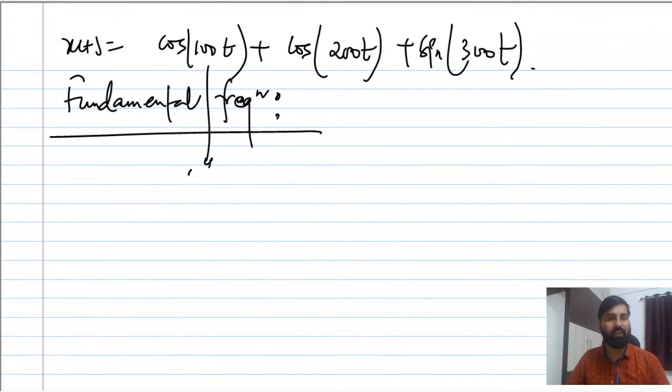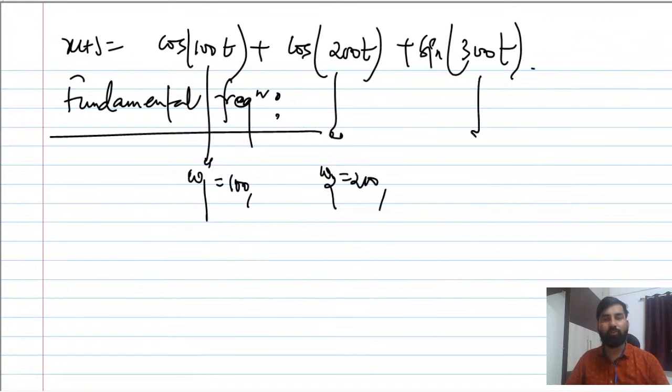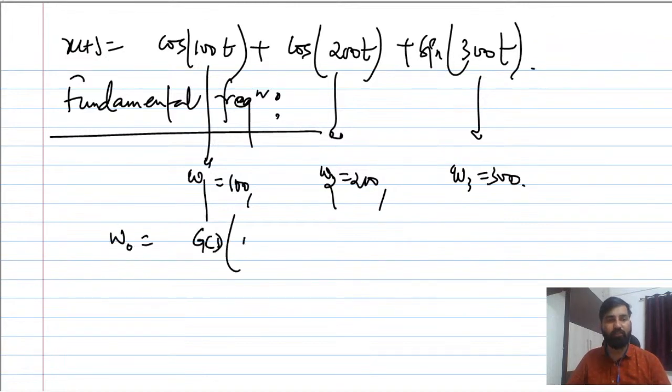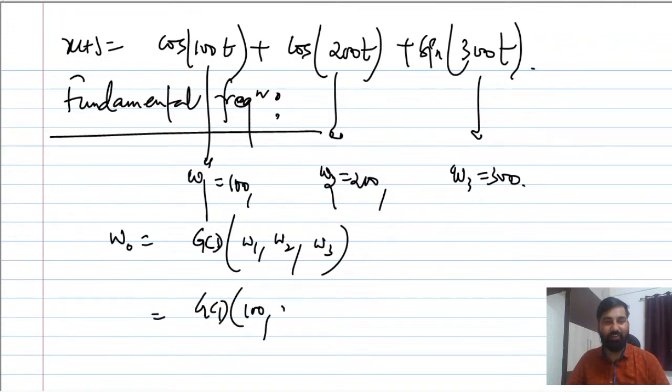Just determine here omega 1 is 100, omega 2 is 200, and omega 3 is 300. Omega naught equals GCD of omega 1, omega 2, and omega 3. So it is GCD of 100, 200 and 300. The greatest common divisor is 100 only. The answer is 100.